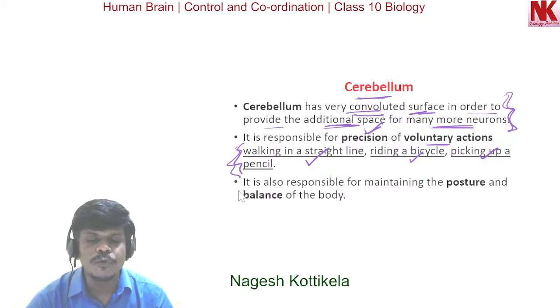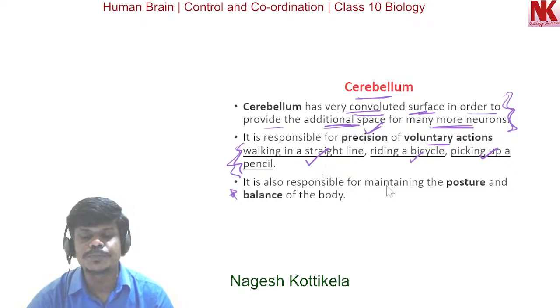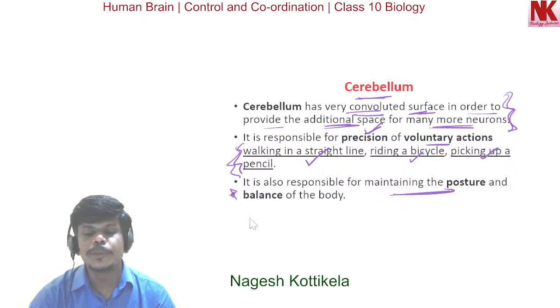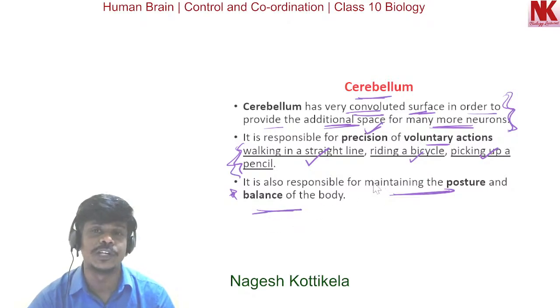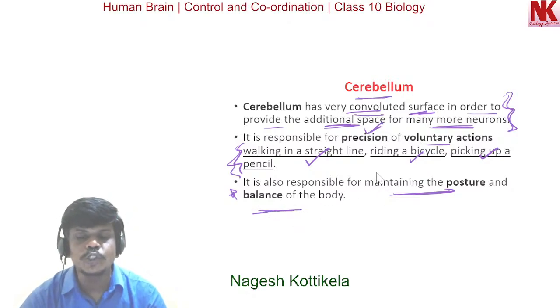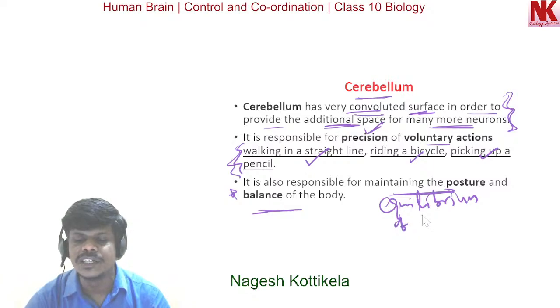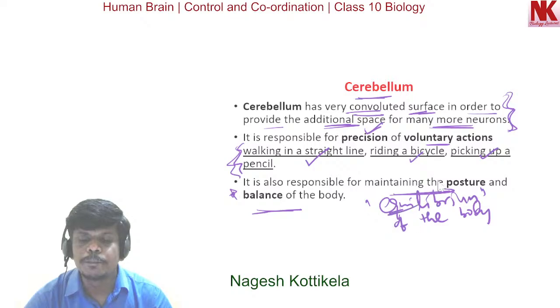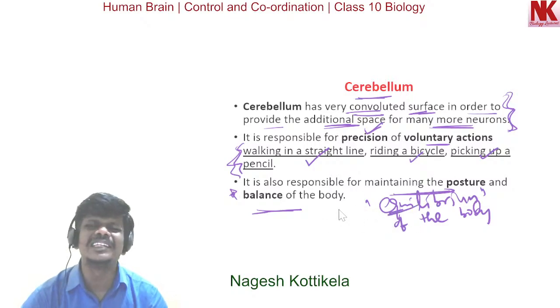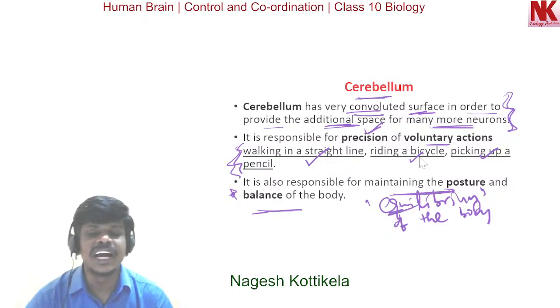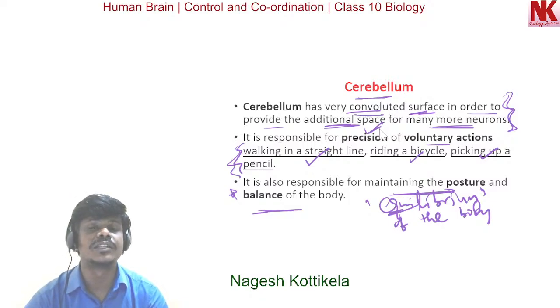And now one more very important aspect is cerebellum is also responsible for maintaining the posture and balance of the body. So maintaining the posture and balance of the body, maintaining equilibrium in the body. Equilibrium, the posture, the balance, all these are controlled by the cerebellum part of human brain.